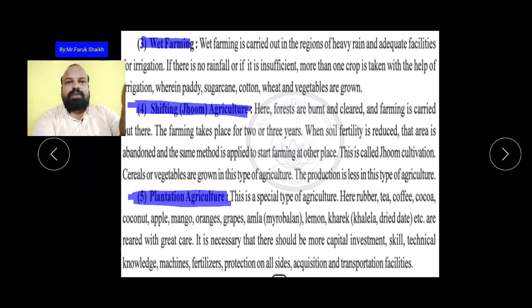Number fifth is the plantation agriculture, that is plants. In the field, in the farm, plants are planted, and with the plants that farming is carried out. So this is a special type of agriculture. Rubber is one type of plant tree, which is mostly found in Kerala and Malaysia.